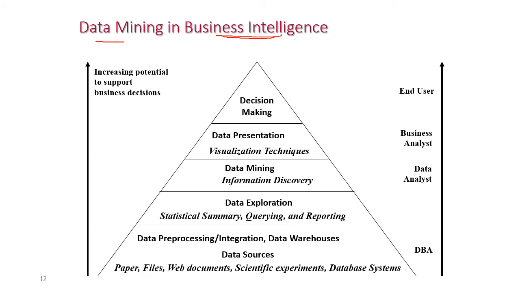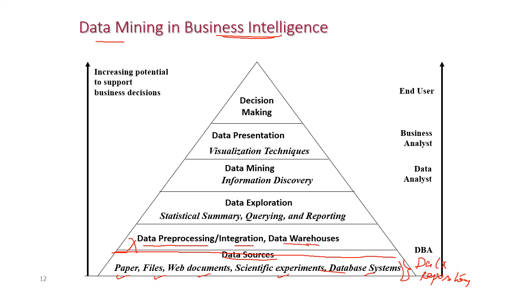Initially we are having data sources. Data sources means papers, files, web documents, scientific experiments, databases, that is the data repository. A very huge volume of data will be there in the data repository. So this is called the data source. So from the data source we are having data pre-processing, integration and data warehousing.